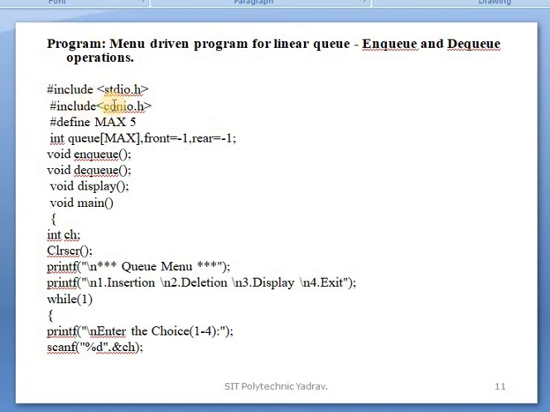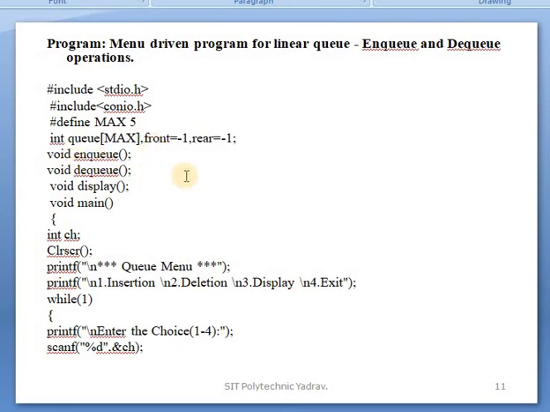These are the header files, stdio and conio. Define MAX 5 means the size 5 is initialized; it is not fixed, it can be 5, 10, 15, whatever. Then int Q[MAX], front and rear are the variables taken. They are global variables, so they are not limited to only one function. They can be used in any function of the program.